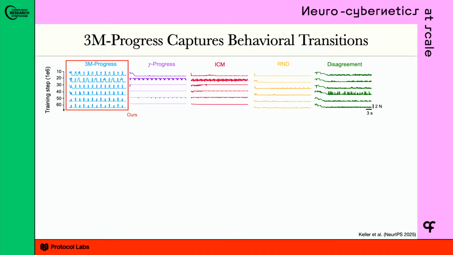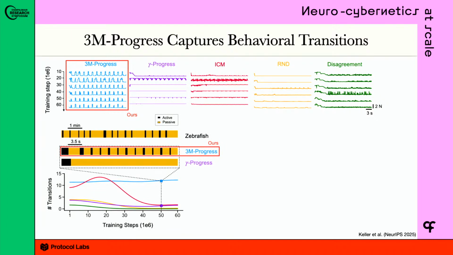Up here in the top left, this is our algorithm. And what we're looking for here are activity traces that are characterized by bursts between active and passive transitions. Right off the bat, just qualitatively, we can see that this algorithm, 3 in progress, captures those transitions. If we zoom in a little bit, this top bar here is a real trial from zebrafish. The black and yellow are active and passive states, respectively. And you can see 3 in progress qualitatively captures that. So okay, we have active and passive transitions.